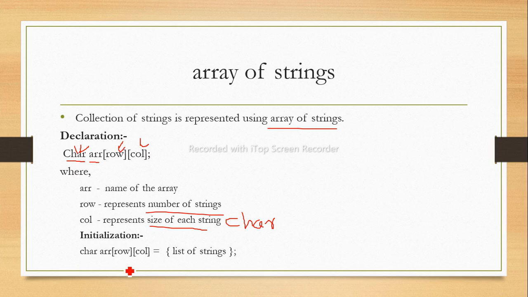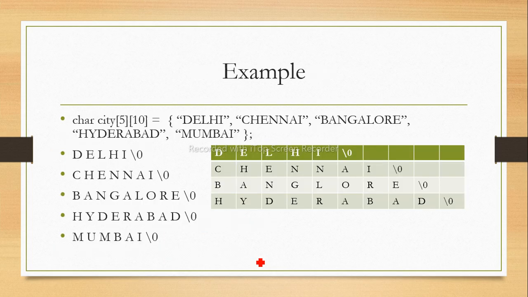Okay, so how are we going to initialize the strings? By using curly braces, and by using double quotation marks we store each string. Notice, this is the declaration part and this is the initialization. In an initialization we give all the data inside the curly braces. So here the example is given.